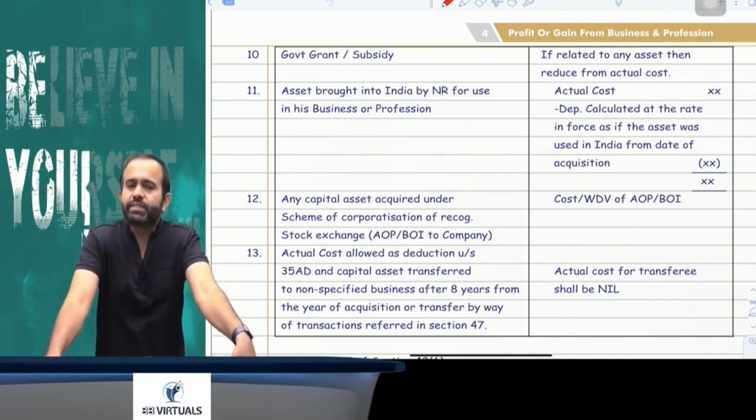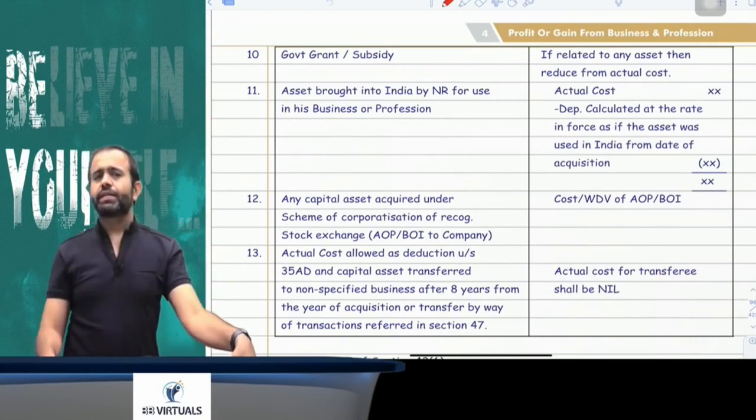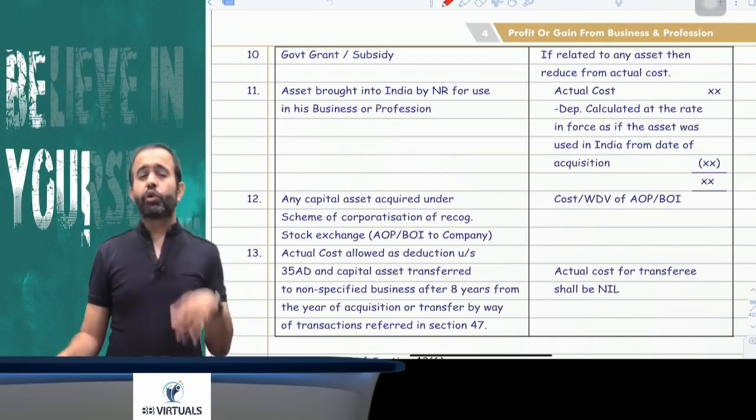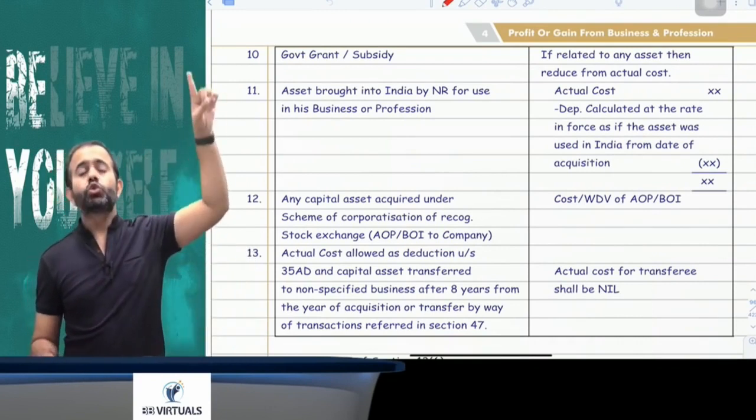Now he has started a business in India and is going to use that asset in his Indian business. The question is, what will be the actual cost here? So here the actual cost will be the actual cost to the NR minus notional depreciation.